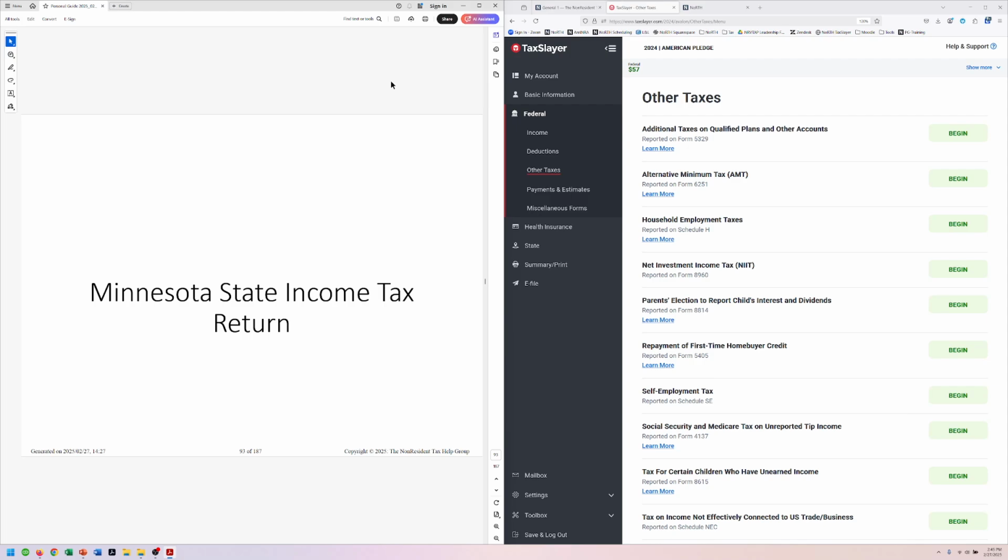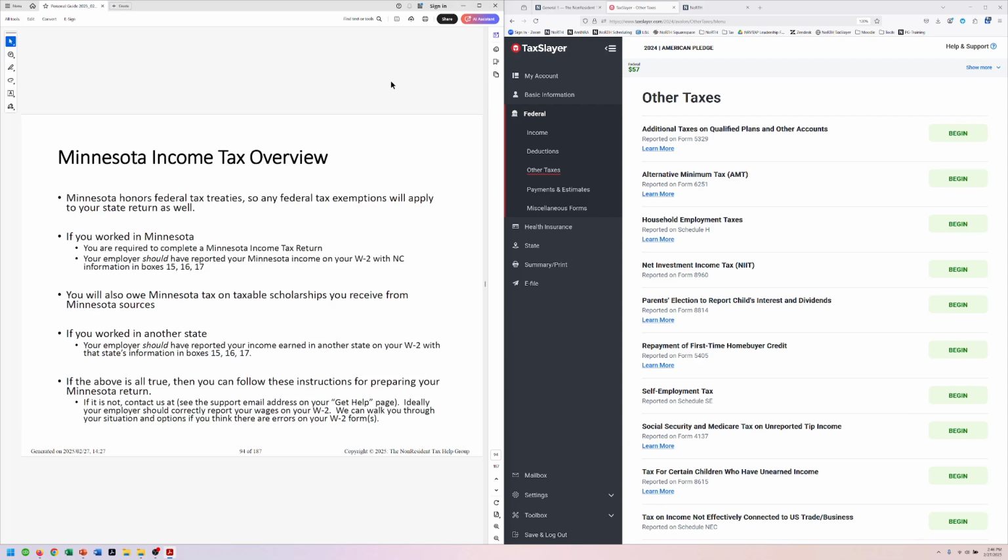So I'm going to go through her Minnesota return because a state return is a part of a lot of our clients' tax returns, and Minnesota is our most common state. If you are from a different state that we support, your sheet or your personalized guide would say Pennsylvania state income tax return or North Carolina or wherever. And if it doesn't, it would say, we're sorry, we can't help you, and give you some recommendations on where to look up a little bit of information on how to do that.